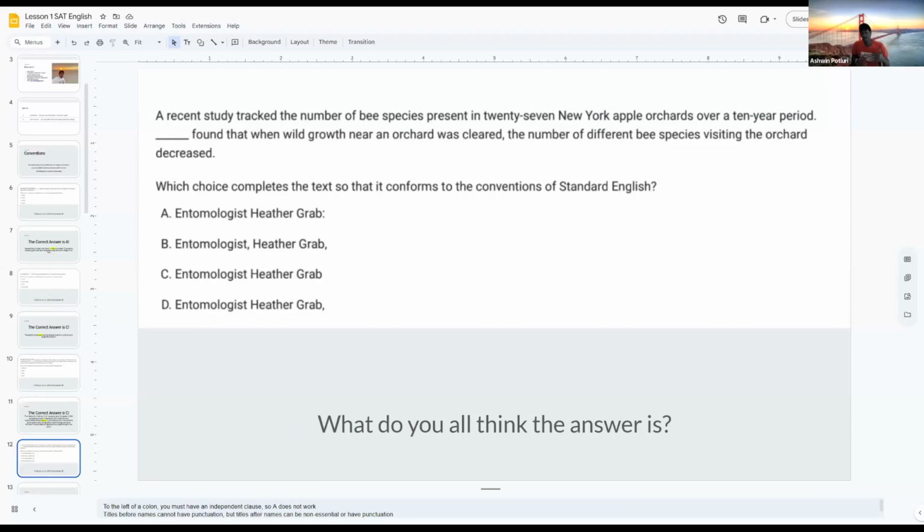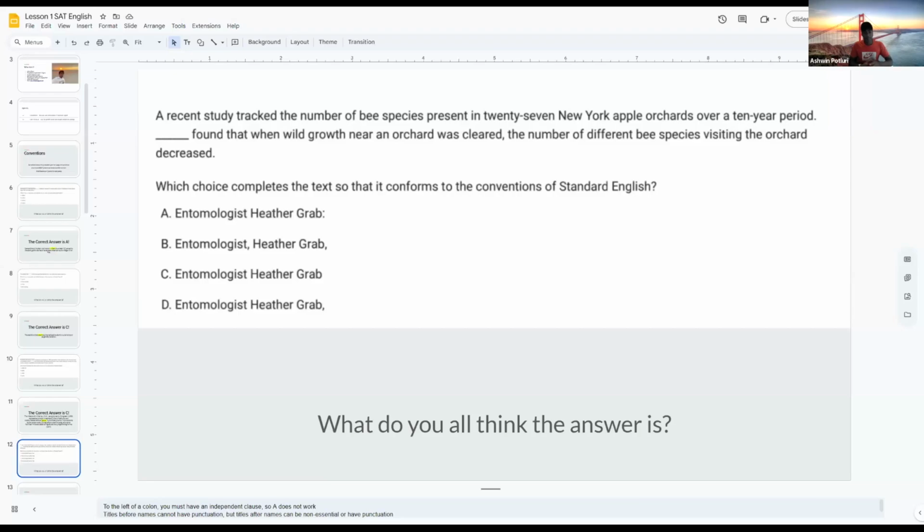So the reason why A is wrong is that in order for a colon to be used properly, grammatically correctly in the English language, the words that are left of the colon, or the sentence you could say, needs to be an independent clause. But entomologist Heather Grab is not an independent clause, since if you put a period after entomologist Heather Grab, it does not make sense just as itself. So A does not work.